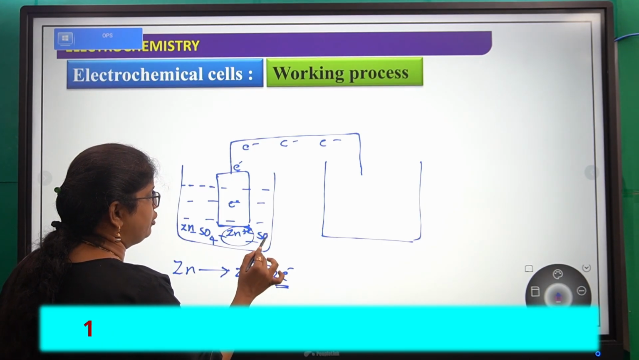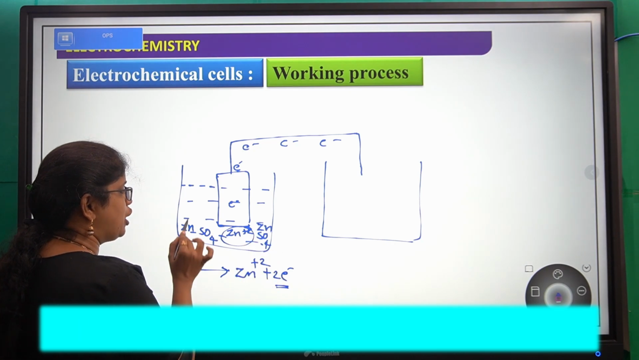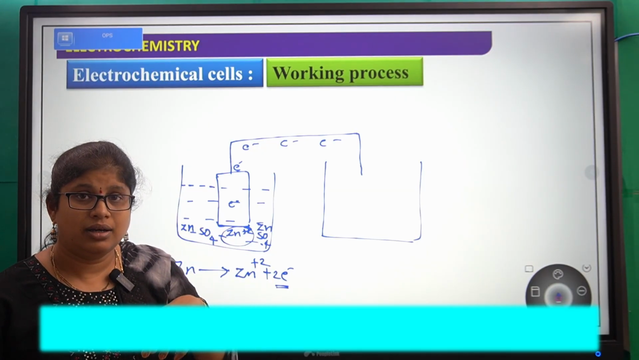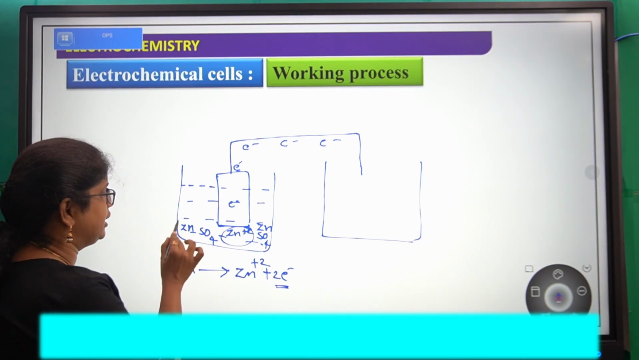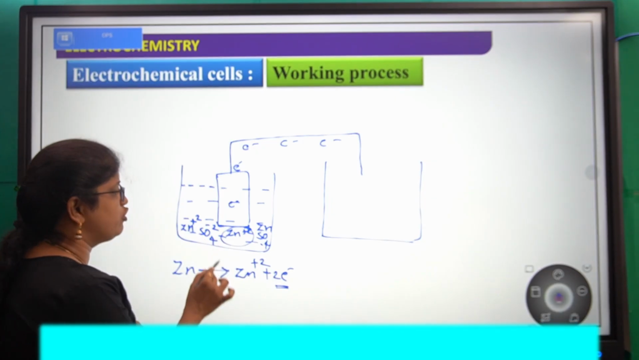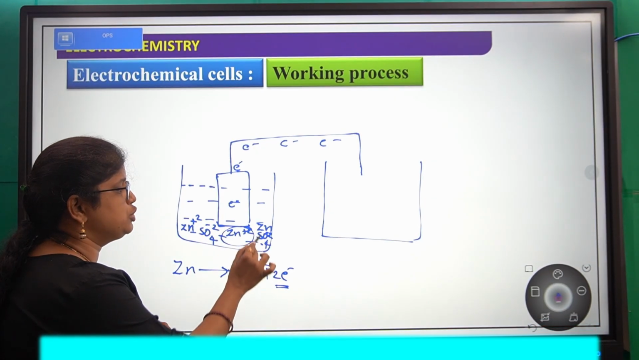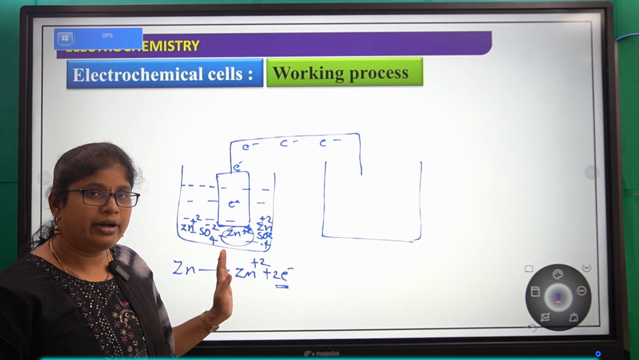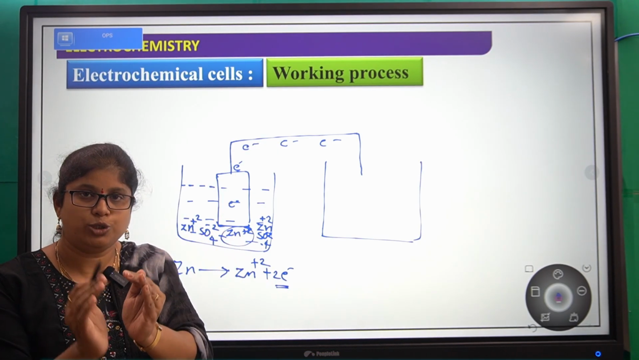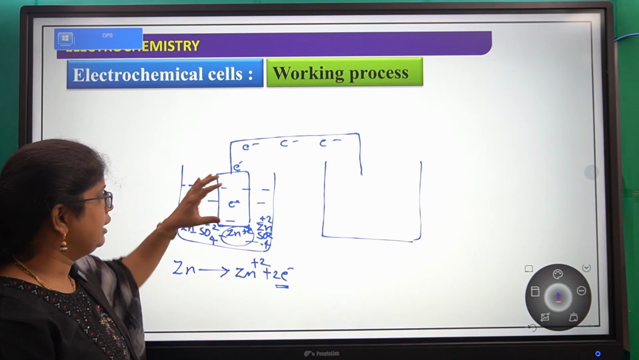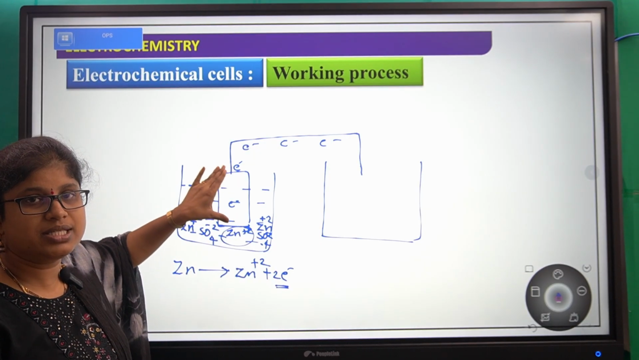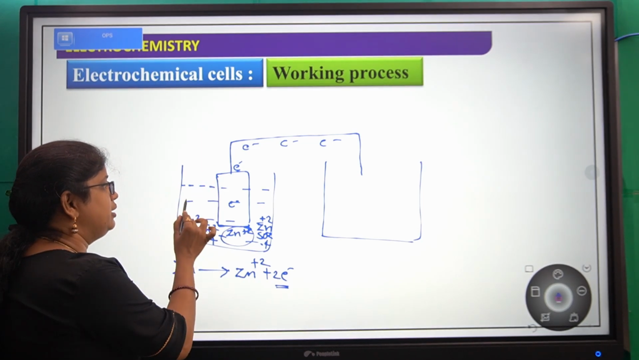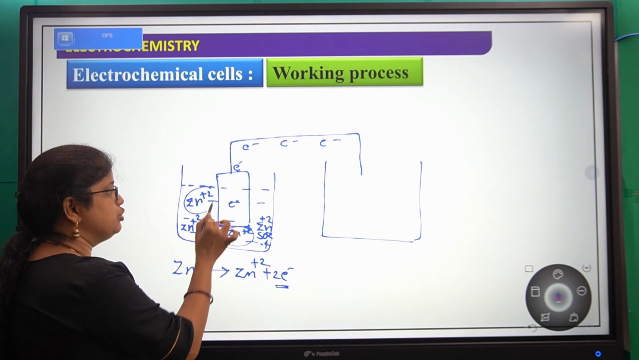So ZnSO4. Now we know that when we dissolve zinc sulfate in water, it ionizes into zinc plus 2 and SO4 minus 2. Now that electrolyte already contains an equal number of Zn plus 2 and SO4 minus 2. Again, from this zinc electrode, zinc plus 2 ions are coming out and they are entering into this solution.